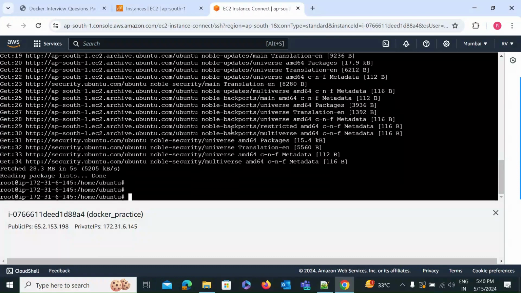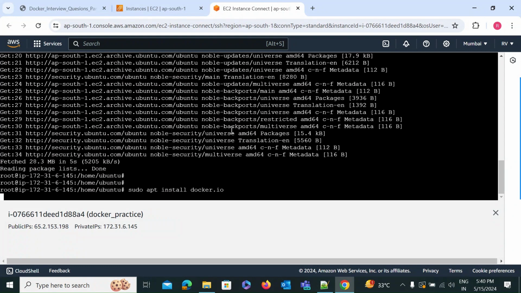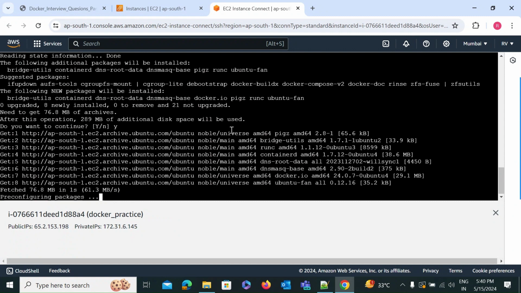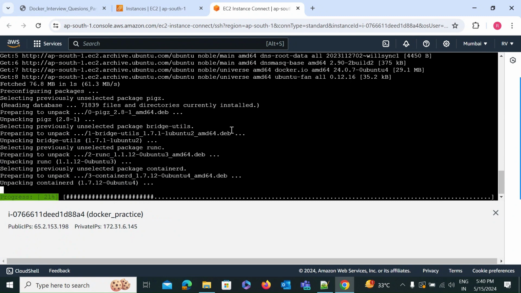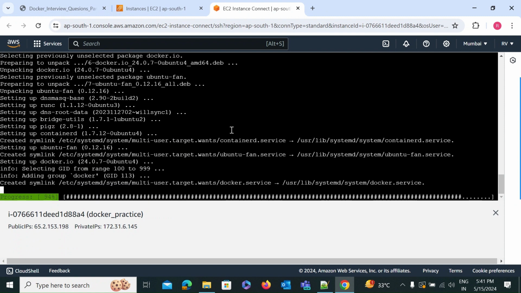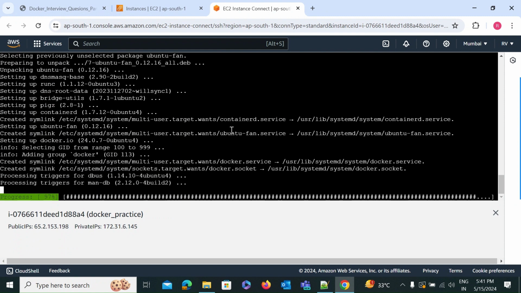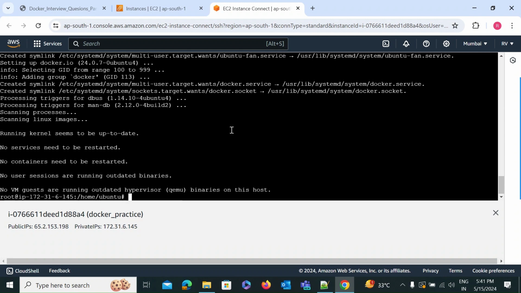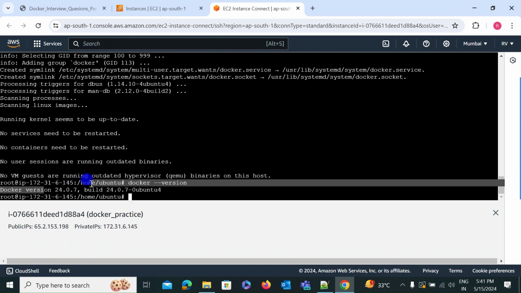Okay, it's updated. After that, I am installing Docker. This is a fresh EC2 instance. I have not installed anything on this machine. So let's install Docker: sudo apt install docker.io. This is the command to install Docker. Docker is successfully installed in just 2 minutes. Now we will check the version. This is the version of Docker, so it is successfully installed.